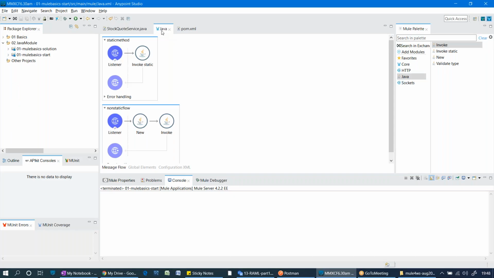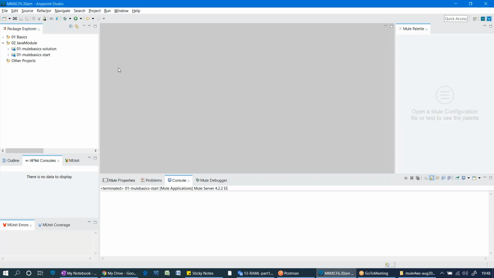This is Anypoint Studio. Let me open that. This is the Anypoint Studio platform where you are going to create your Mule applications. See, I have imported the 01 Mule basic start and solution projects, and I have grouped them under a Java module. We are going to see all these things in the sessions. So 01 Mule basic start we are going to import.